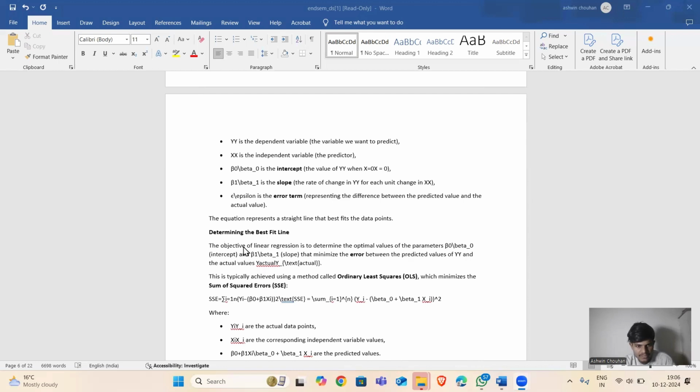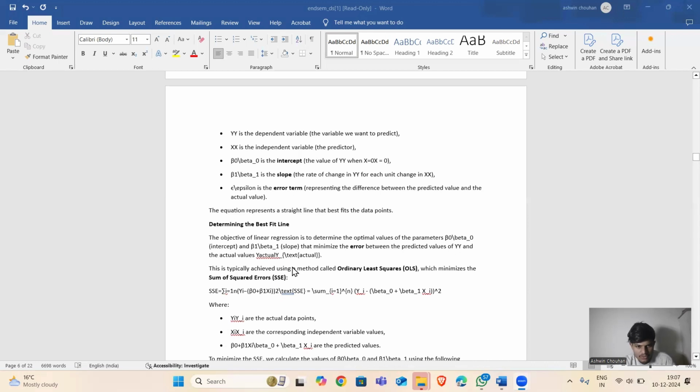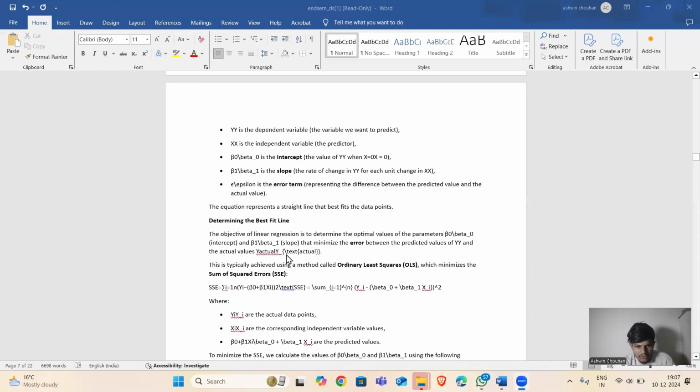Determining the best fit line. The objective of linear regression is to determine the optimal values of parameters beta 0 and beta 1 that minimize the error between the predicted values of y and the actual values of y.